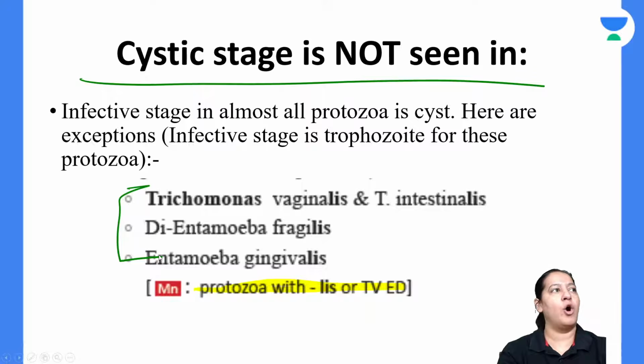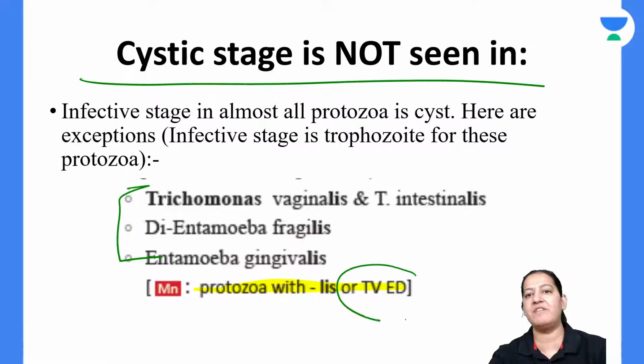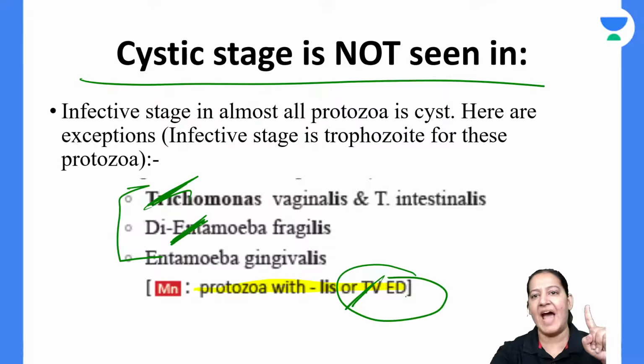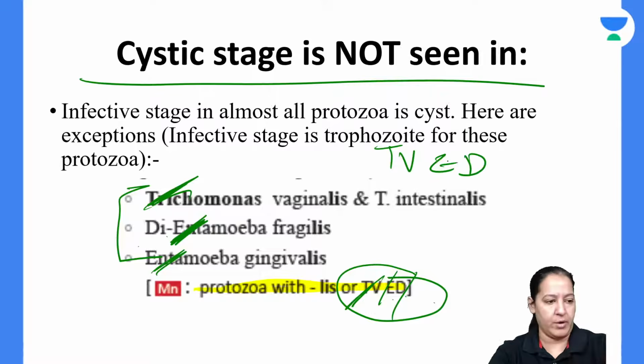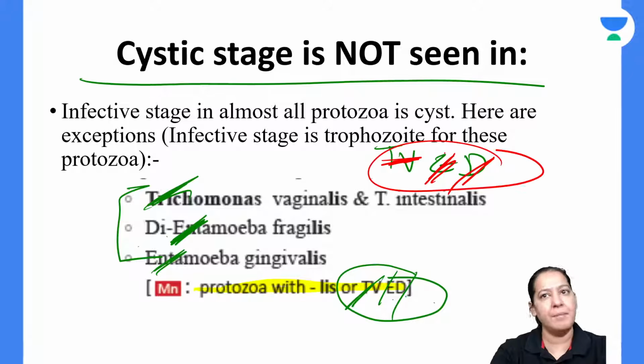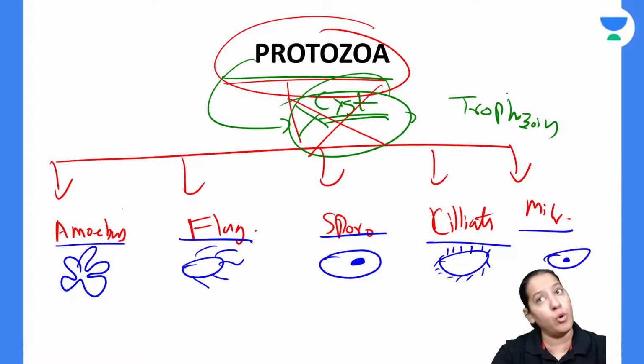Protozoa with Lys or TVED. So these are the protozoa with Lys or TVED. The mnemonic is TVED. T V is Trichomonas vaginalis. E is Entamoeba, and D is Dientamoeba. So TVED is the mnemonic. What is TVED? Trichomonas vaginalis, Entamoeba, Dientamoeba. These are the protozoa in which the cystic stage is absent. Only the trophozoite stage is there.